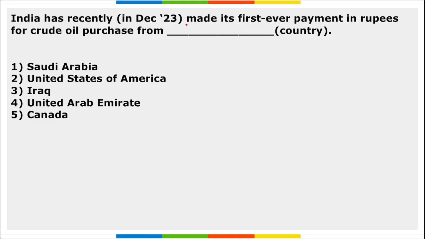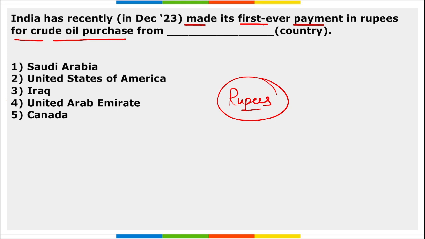Next, India has recently made their first ever payment in rupees for crude oil purchase from dash country. So India recently made their payment in our own currency, rupees, to UAE, United Arab Emirates, and this was for the purchase of crude oil. Correct?